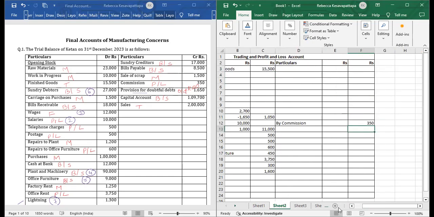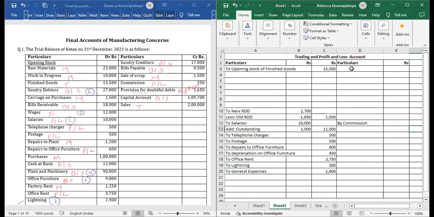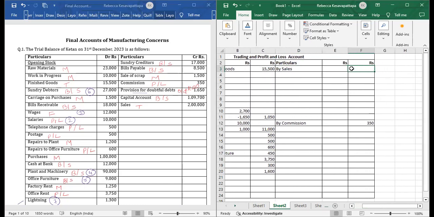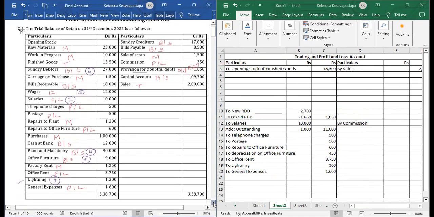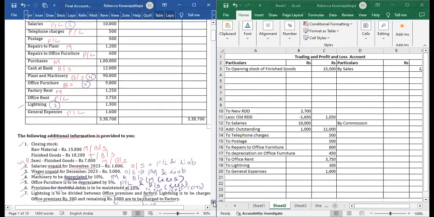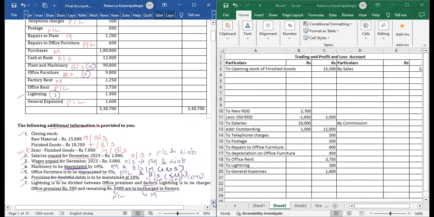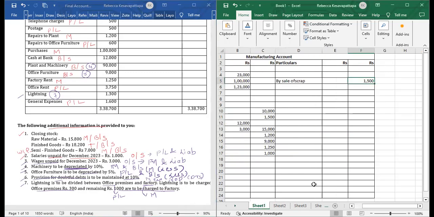Then last is sales. Sales in trading account. We will write in the trading account by sales. Sales always to be written in the trading account, by sales amount 2 lakhs. Trial balance, all items are being posted. Now coming downwards to the additional information. Now first we will look at raw material closing. Raw material, we have written opening raw material in manufacturing. So see, raw material has to be written in the manufacturing account.